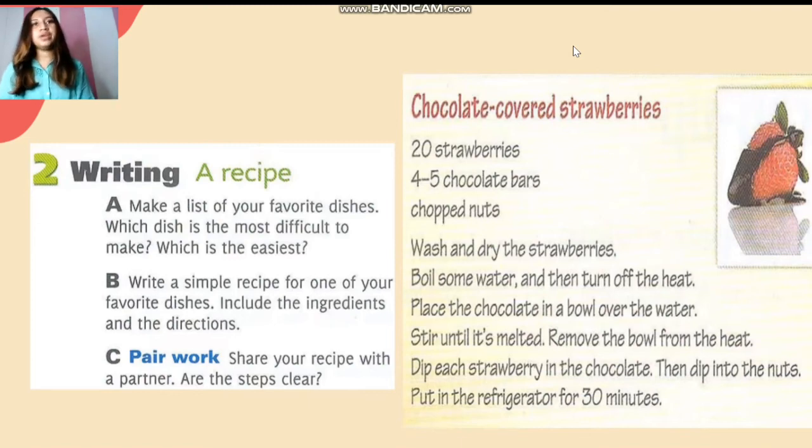In part B, you can start to make your simple recipe from your favorite food. Don't forget to put the ingredients at the bottom. In part C, you share your recipe with your friends. You can see an example in this slide about chocolate-covered strawberries.